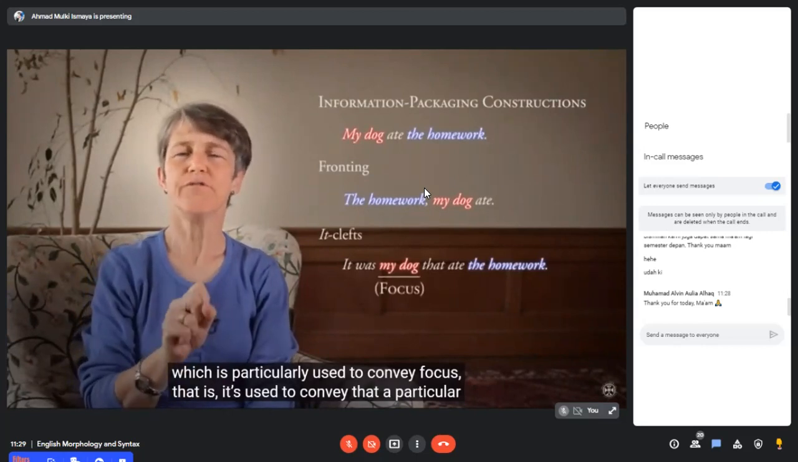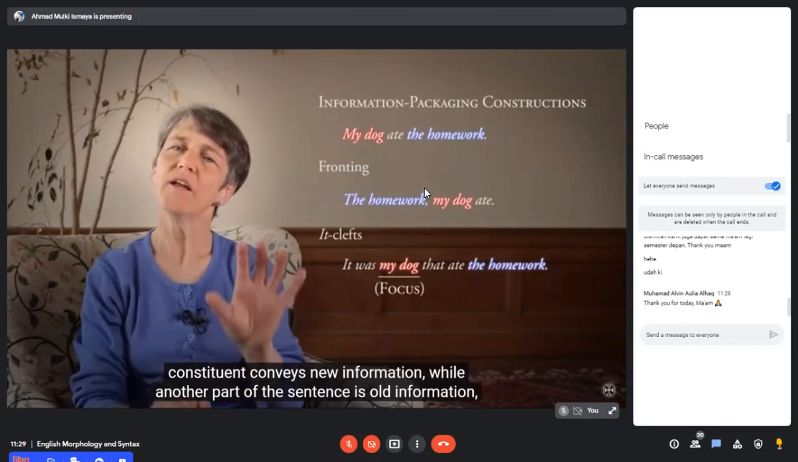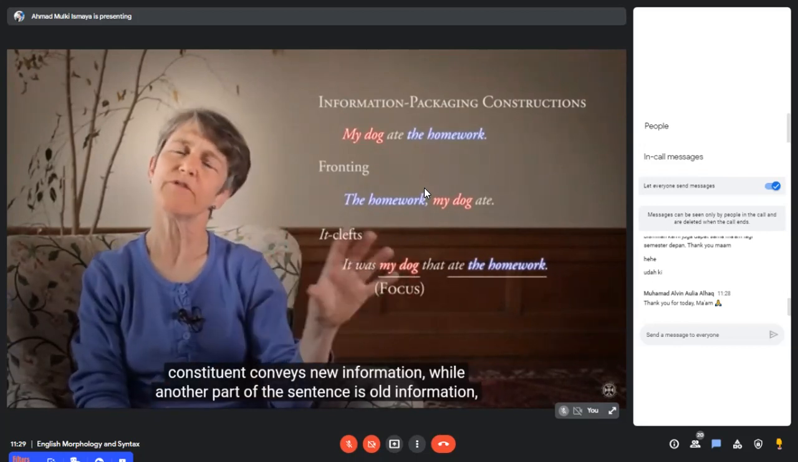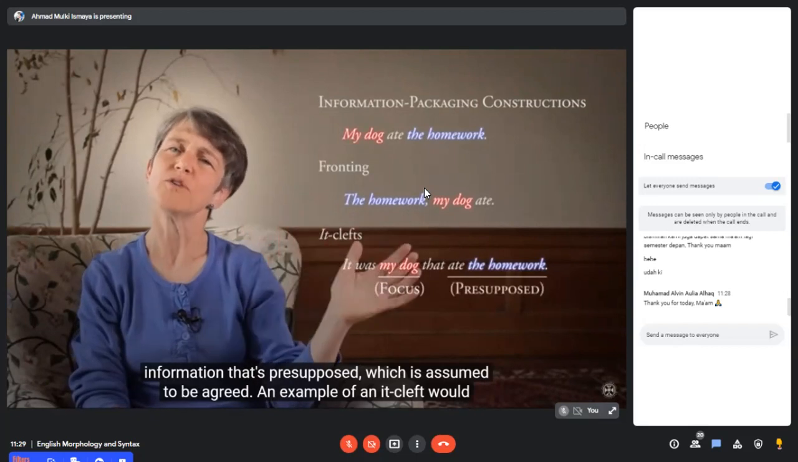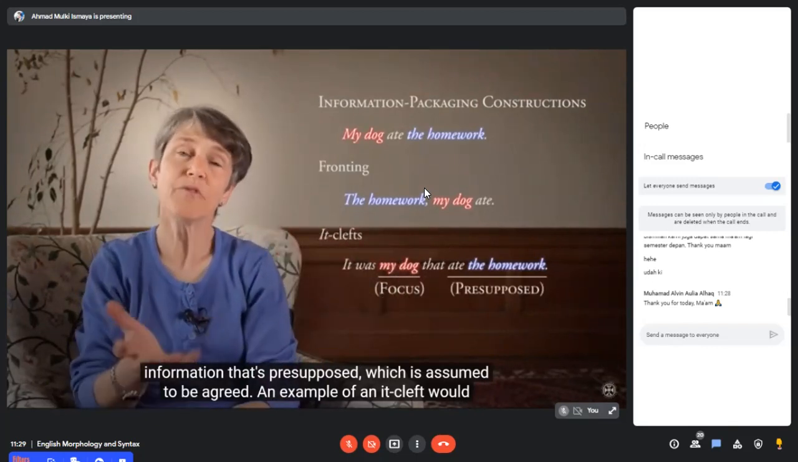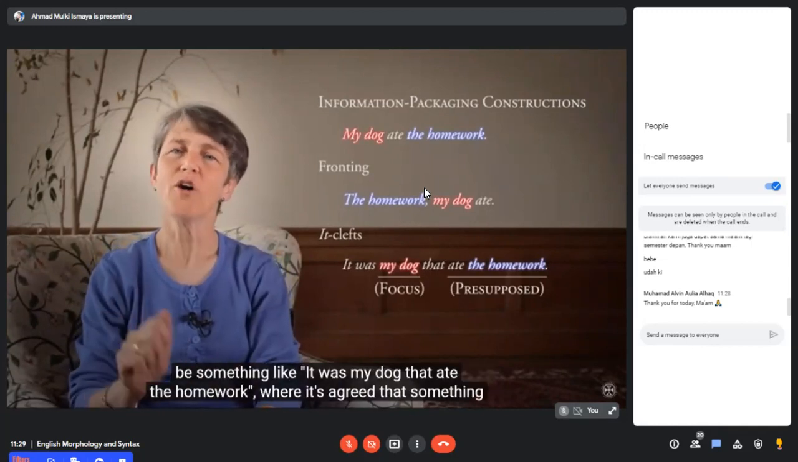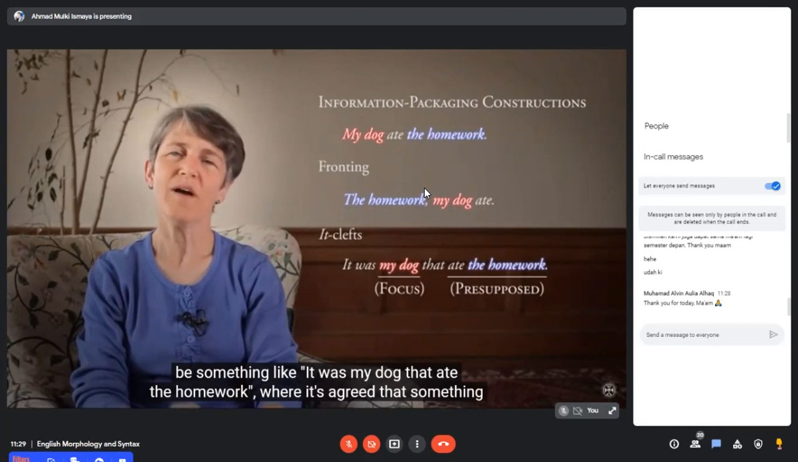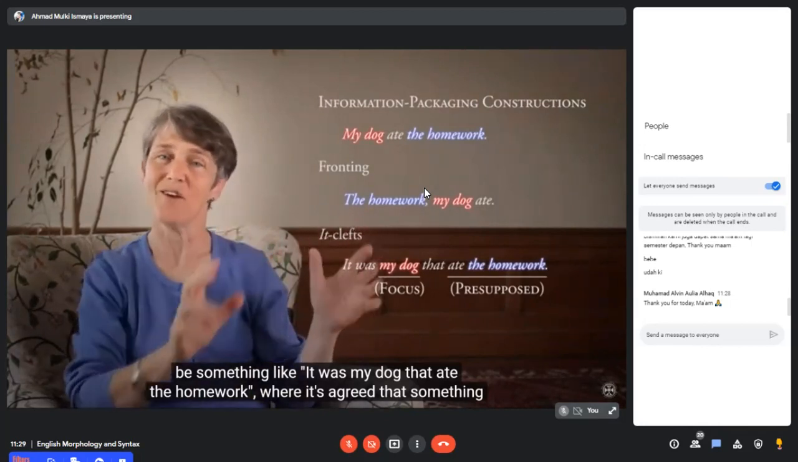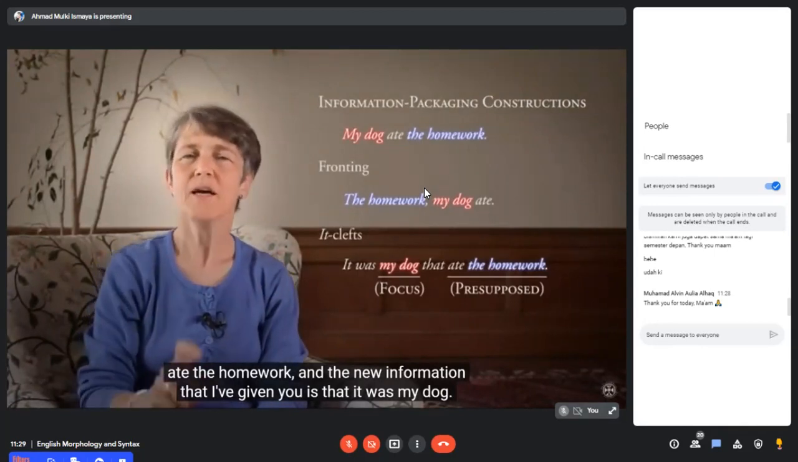That is, it's used to convey that a particular constituent conveys new information while another part of the sentence is old information, information that's presupposed, which is assumed to be agreed. An example of an it cleft would be something like, it was my dog that ate the homework, where it's agreed that something ate the homework, and the new information I'm giving you is that it was my dog.